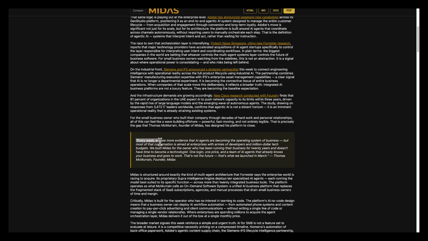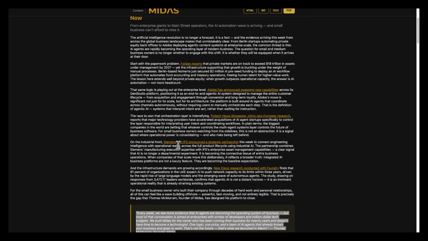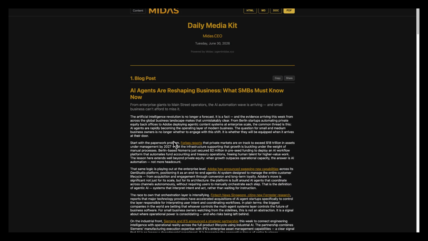And as you can see, we put a quote in the blog from you, and it's based on the keywords that you put in your dossier. And so if you want to copy it and paste it to your own blog, you can do it as easy as that. You can download it as an HTML, a markdown document, or a PDF.